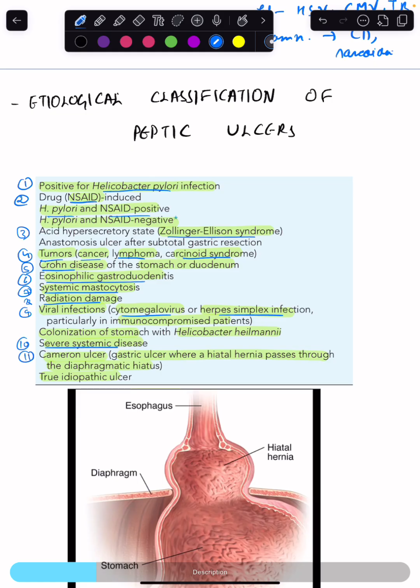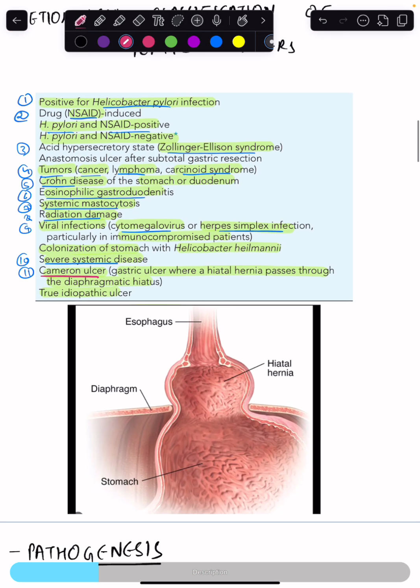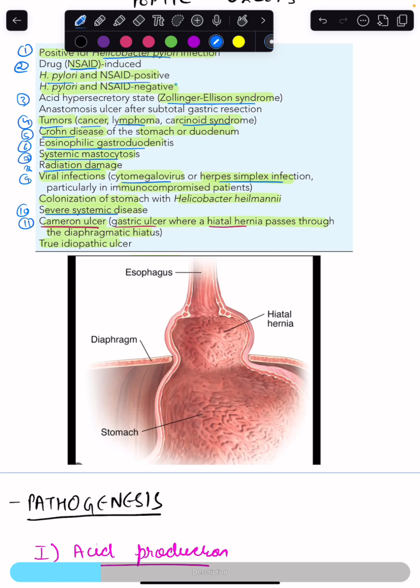Now, one important term is Cameron ulcer. Cameron ulcers are gastric ulcers occurring in cases of the hiatal hernia. They are the linear ulcers which commonly occur in the proximal stomach at the end of large hiatal hernia. As you can see in the diagram, at the end of the large hiatus, where the diaphragmatic pinch is there, at that site we have the linear lesions which we call as Cameron ulcers. Now, the last one is the idiopathic ulcers, which can be found in 15 to 20% cases.